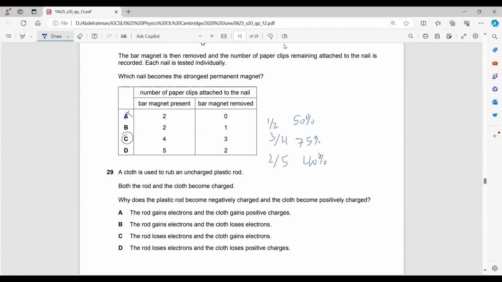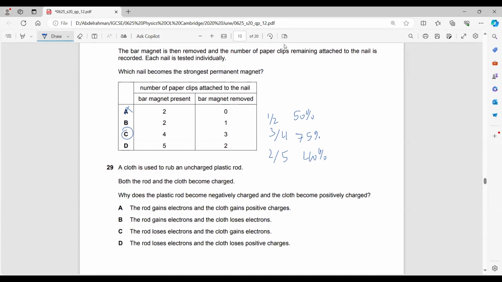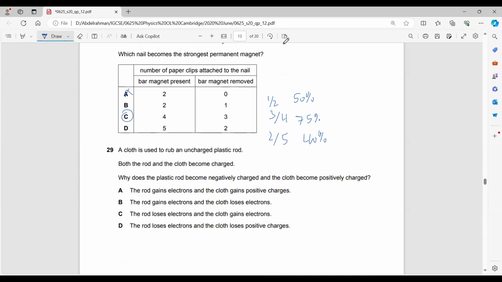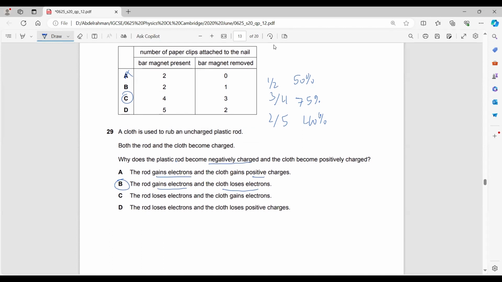A cloth is used to rub an uncharged plastic rod. Both the rod and the cloth become charged. Why does the plastic rod become negatively charged? The rod becomes negatively charged because it gains electrons, and the cloth gains positive charge. The rod gains electrons and the cloth loses electrons. It's all about gaining and losing electrons.